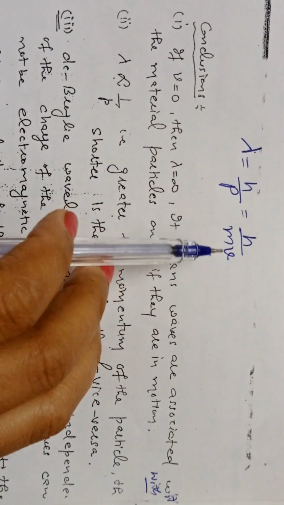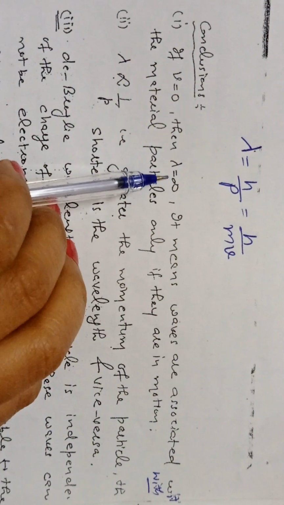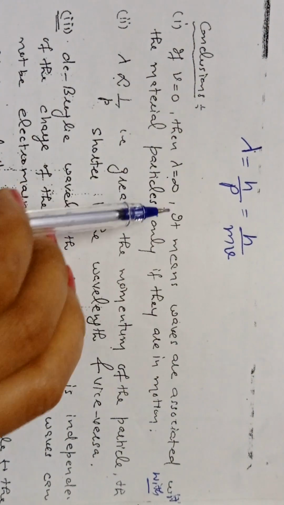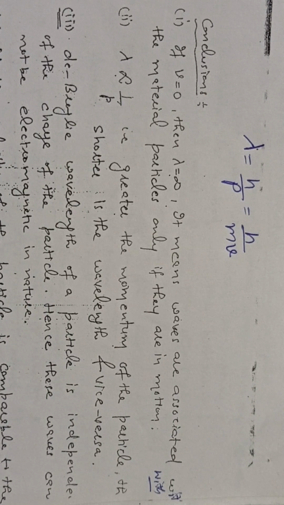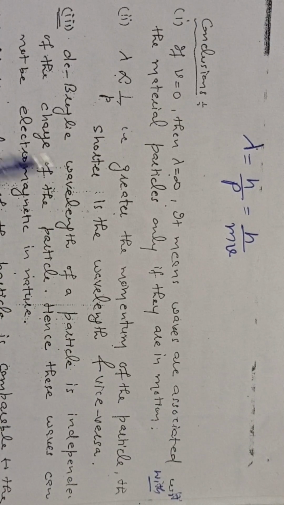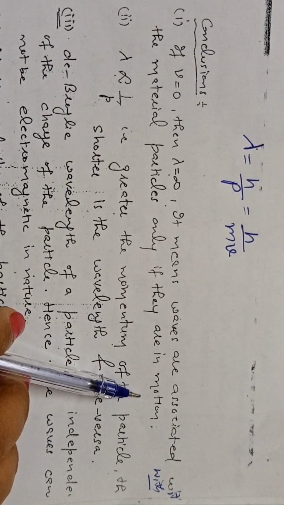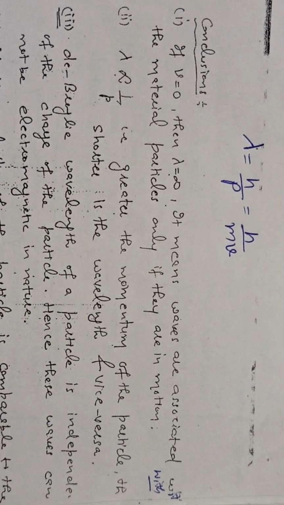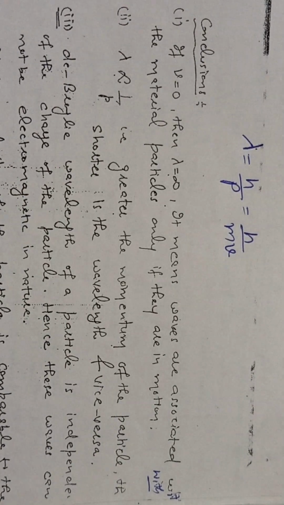If you put the value of velocity equal to 0 here, then the wavelength will equal infinity. It means waves are associated with a material particle only if they are in motion. If you want the wave to remain associated with the material particle, then the particle should always be in motion. You will not consider the stable condition here. Every time the particle is in motion.